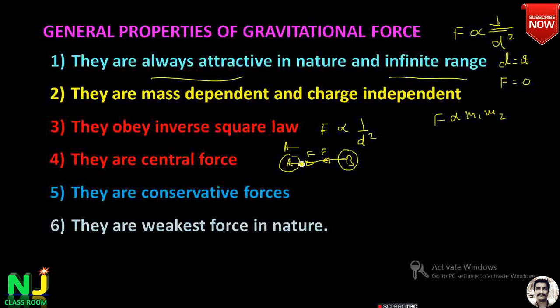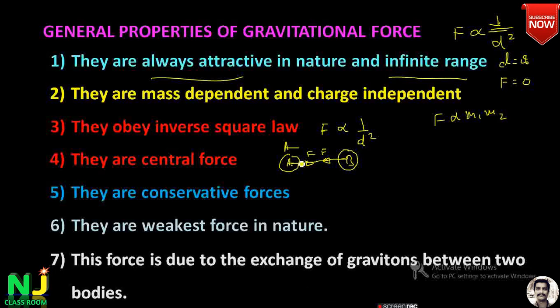So, the next one is they are the weakest force in nature among the four basic forces. Even though the range is infinite, it is the weakest force. If you consider any force other than the gravitational force, the gravitational force is always negligible. The magnitude of the force is very, very small. Therefore, we can neglect it when comparing with any other basic forces in nature. So, this force is due to the exchange of gravitons between the two bodies.